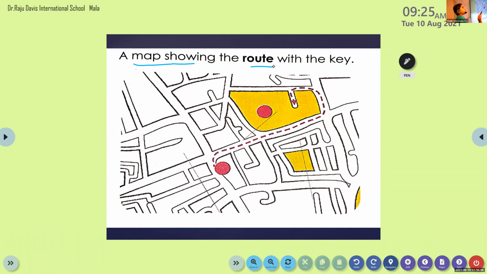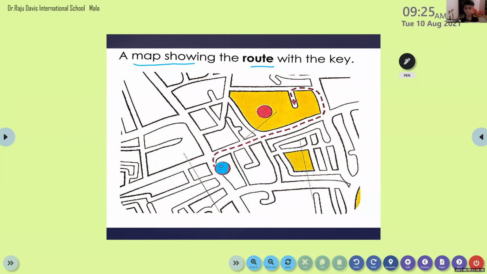Look here, ma'am is going to show a picture. What is this? It's a map showing the route. So a route map helps to identify the location. Rohan, listen here. All of you, listen here. Do you know what this is? I'm staying here now. This is our school, Dr. Rajdevis International School.